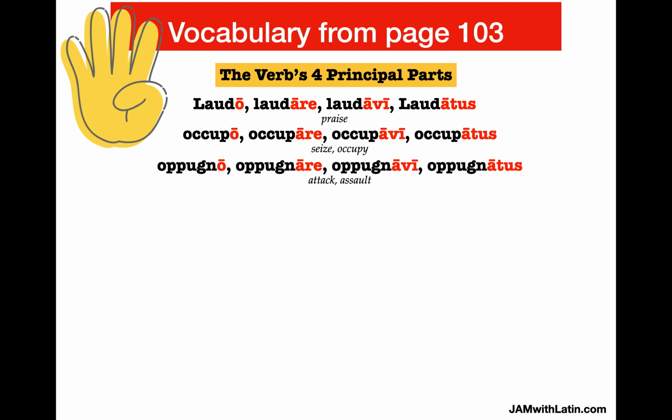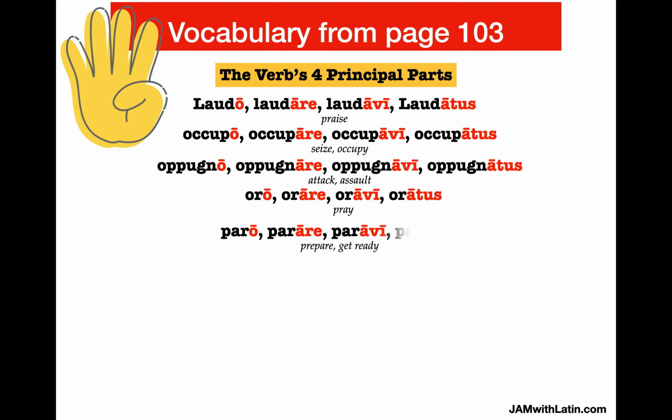Opugno, opugnare, opugnavi, and opugnatus, attack or assault. Now, if you have trouble memorizing this word, because I always get it confused with occupo, I think punching. When you're punching somebody, you're assaulting somebody, you're attacking them. So opugno, attack. Opugno, assault, because pug sounds like punch to me. Let's go on. Oro, orare, oravi, oratus. Pray. Paro, parare, paravi, paratus. Prepare or get ready. And you can see the pattern that I built with my red endings.